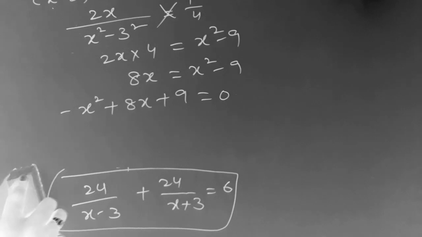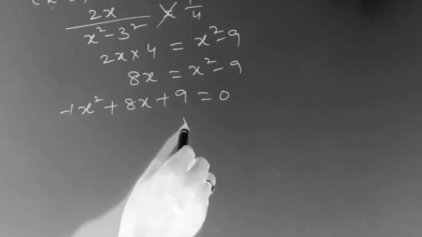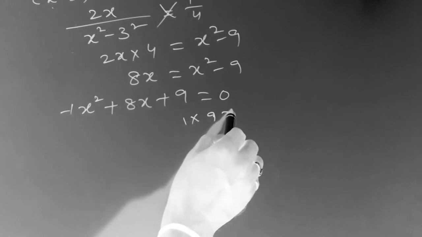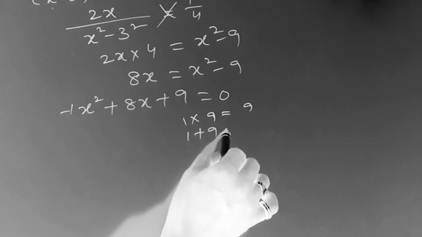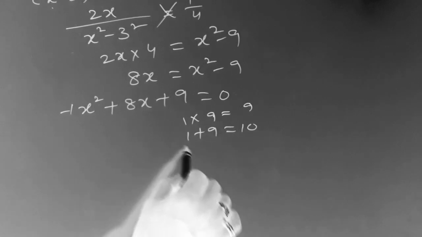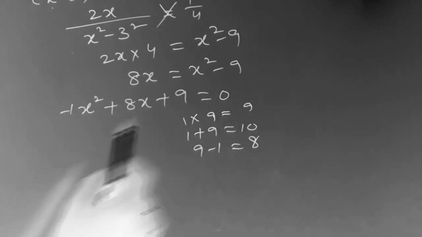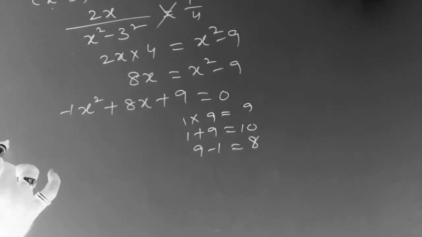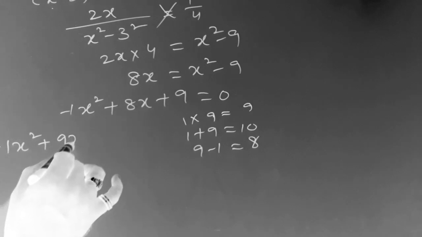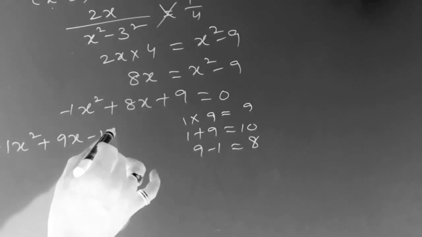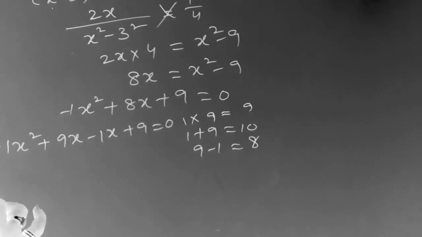Now we have to split into factors. 1 into 9 is 9, 1 plus 9 is 10, but the difference 9 minus 1 is 8. So now you can write minus 1x square plus 9x minus 1x plus 9 is equal to 0. Here you take minus x common.